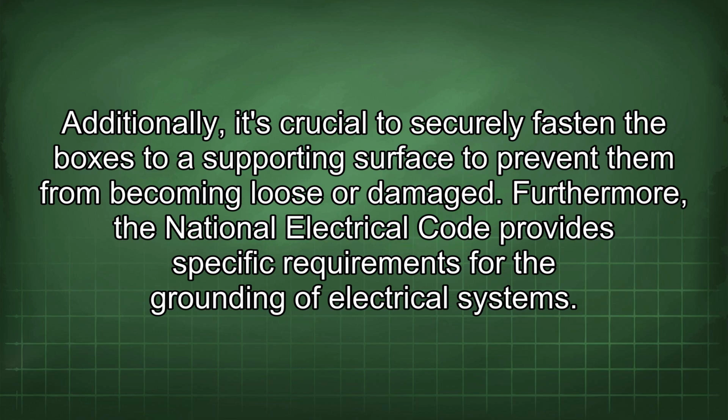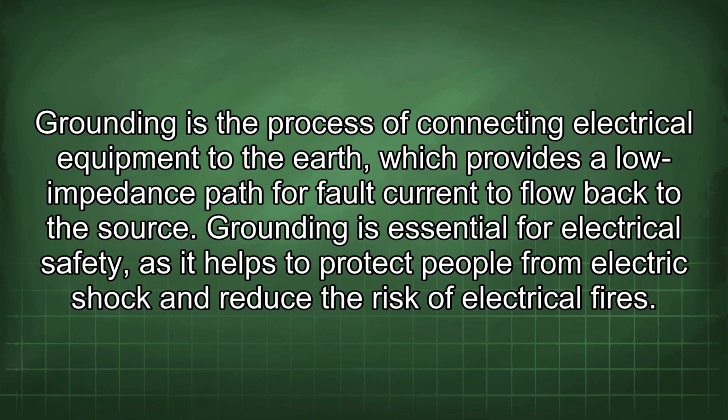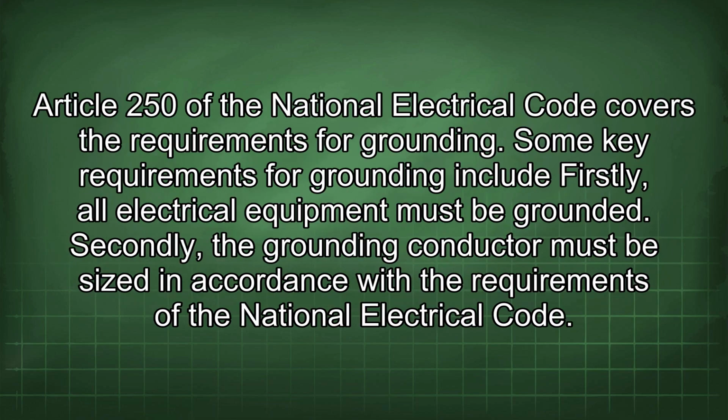Furthermore, the National Electrical Code provides specific requirements for the grounding of electrical systems. Grounding is the process of connecting electrical equipment to the earth, which provides a low impedance path for fault current to flow back to the source. Grounding is essential for electrical safety, as it helps to protect people from electric shock and reduce the risk of electrical fires. Article 250 of the National Electrical Code covers the requirements for grounding.